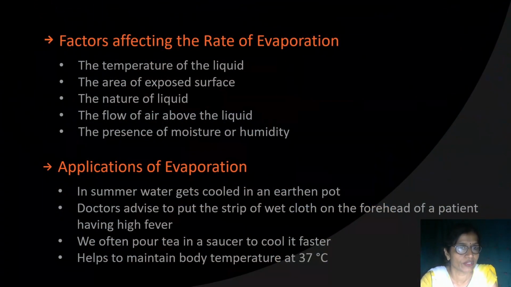Next, it depends on the presence of moisture or humidity. The more the humidity, the less will be the rate of evaporation. Like wet clothes, we know that during the rainy season, they take time to dry up compared to the summer season.